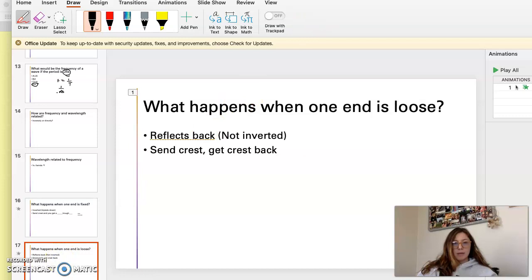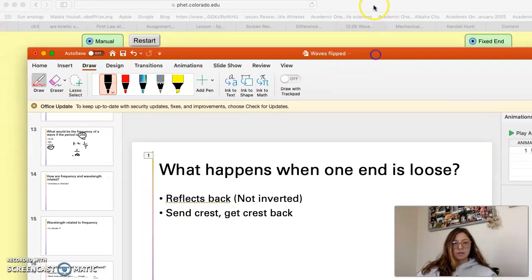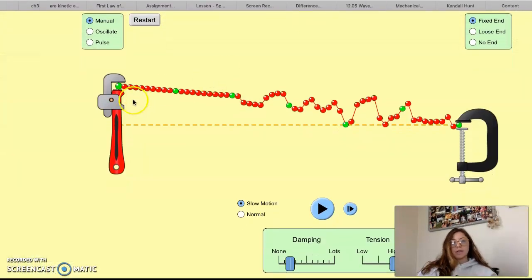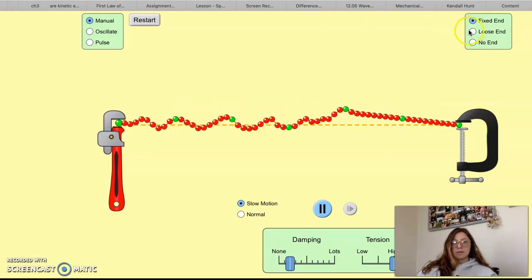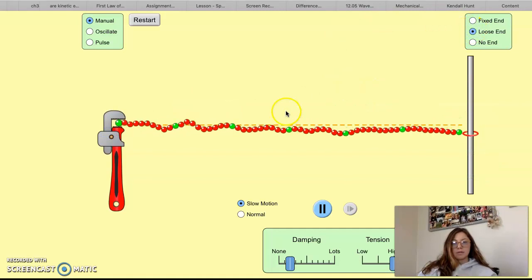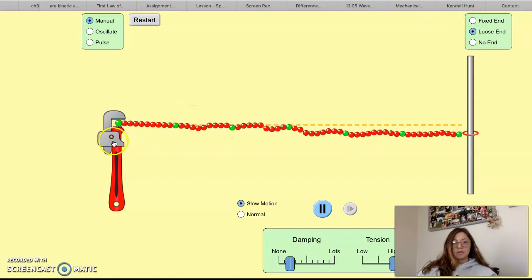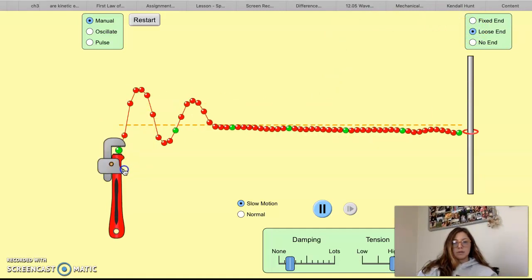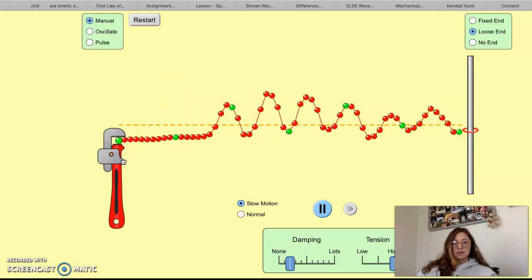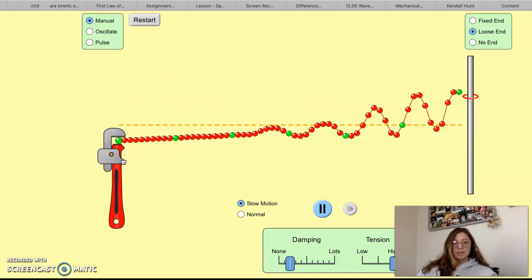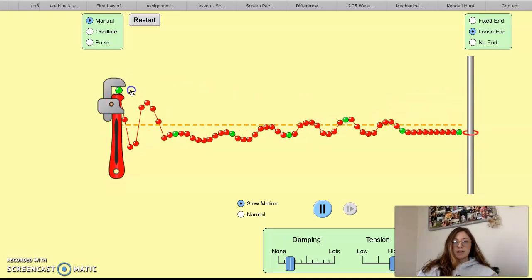And then what happens when one end is loose? Let's see here. Take a prediction at what you think will happen while I get this set up. Oh, we see that it comes back, right?